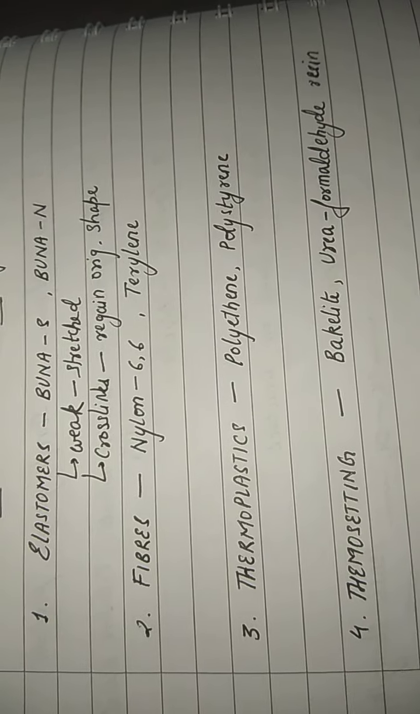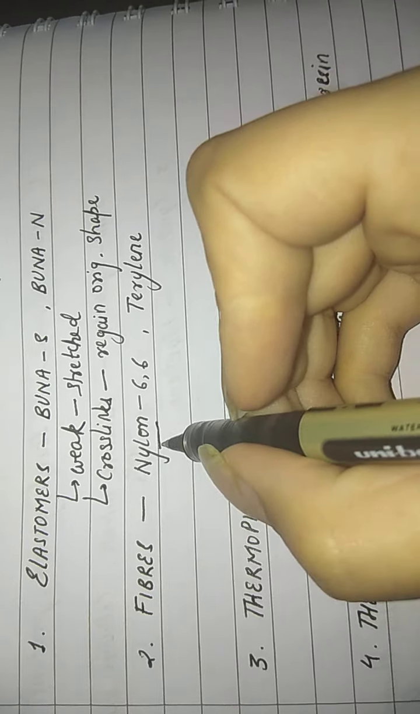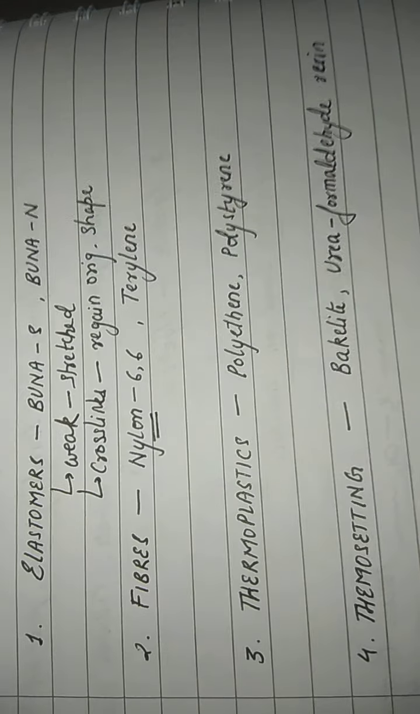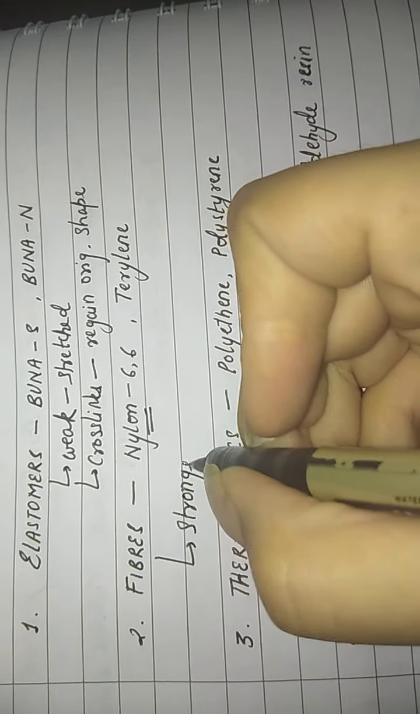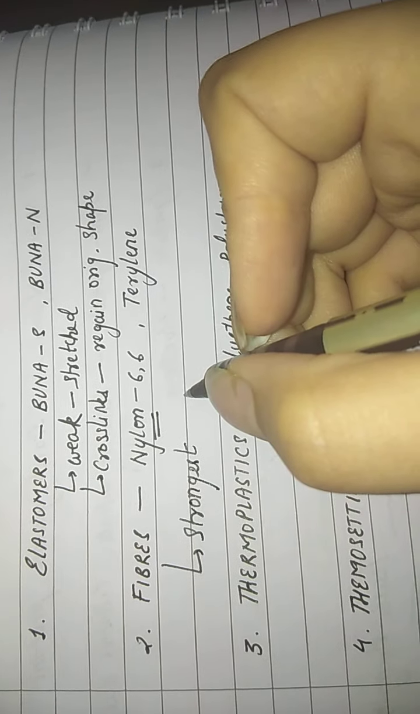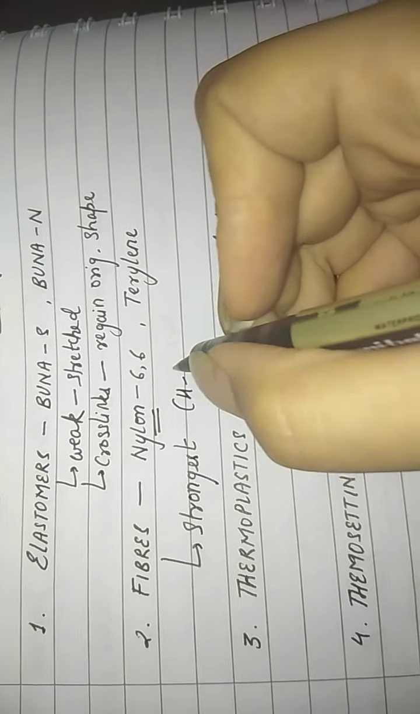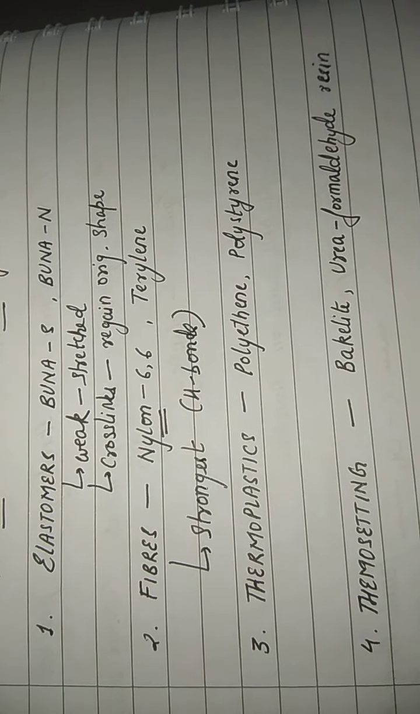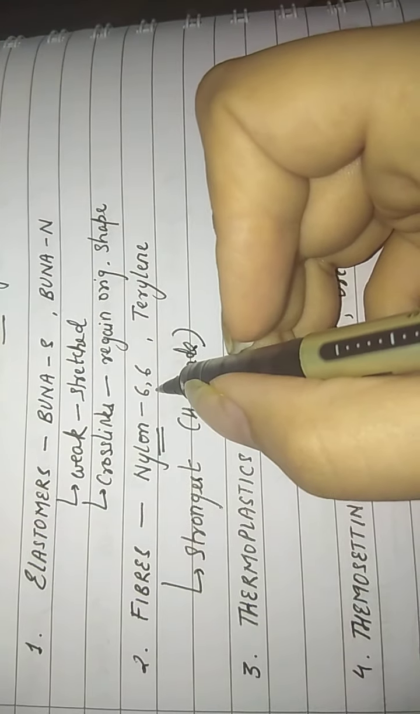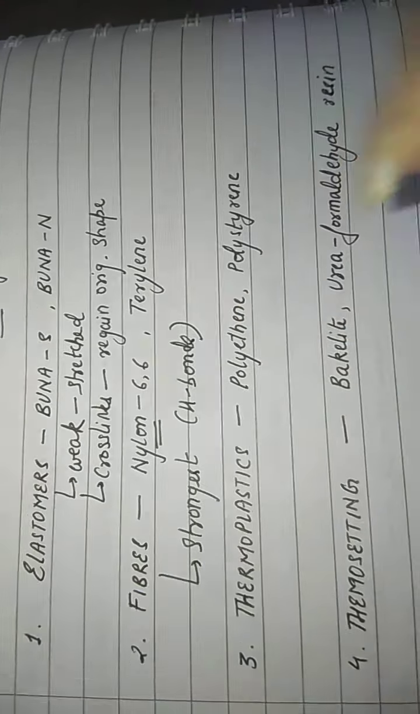Then fibers, all of you know what fibers are. All of you must have heard of this term nylon, a fiber that we wear. All of you are aware of this. Now these are the strongest polymers because they have the strongest intermolecular forces of attraction, which are hydrogen bonds. So the examples are nylon 6,6 and terylene.